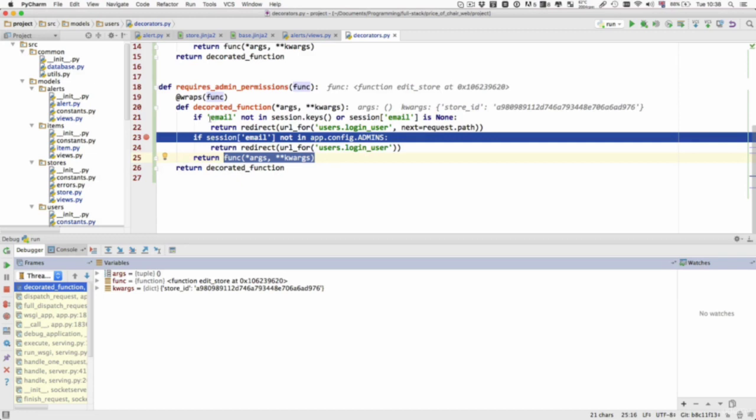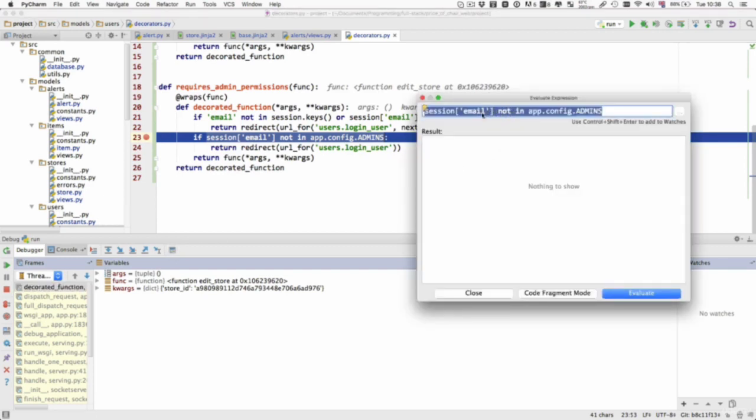And now what it's trying to do is check the email that it's set, and that seems to work. And the next thing is it's trying to check that the session email is not inside this app.config.admins element. So let's have a look. Let's essentially select all of that, select session up to admins, and press the calculator icon, and this is going to let us execute that statement. So let's evaluate that, and it will give us this attribute error that we saw earlier.